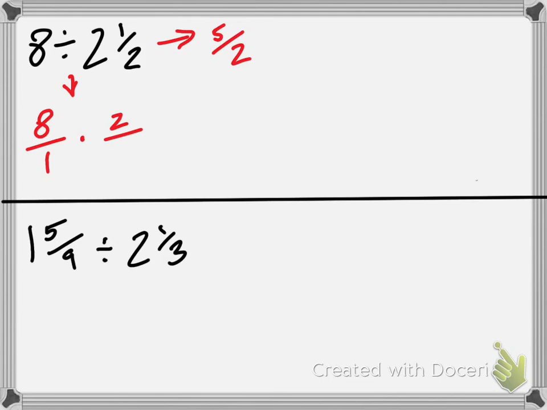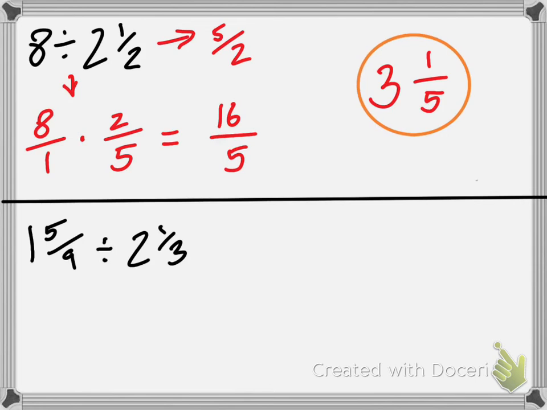So I flip it to 2 over 5. Keep, change, flip. I cannot cross cancel, so I simply multiply. I get 16 over 5. 5 goes into 16 3 times. That's 15, so we have 1 left over. Excellent.